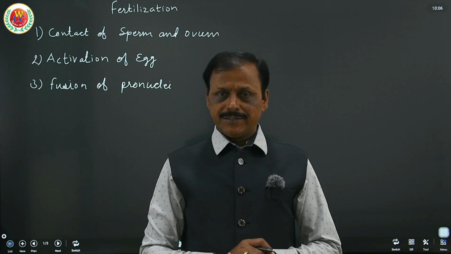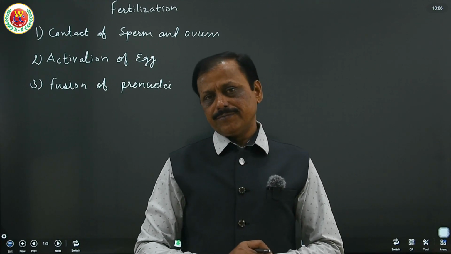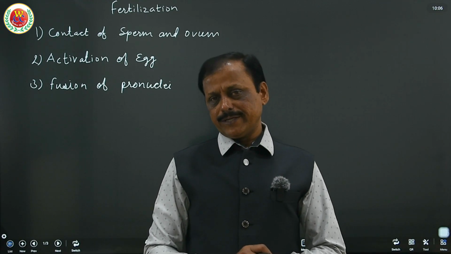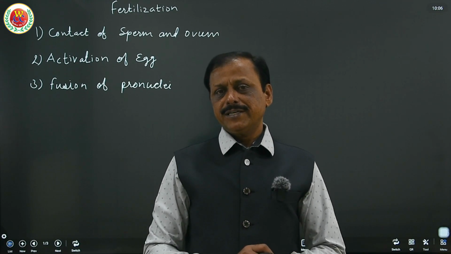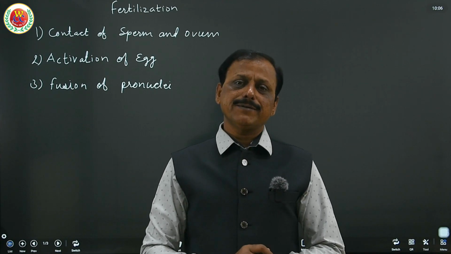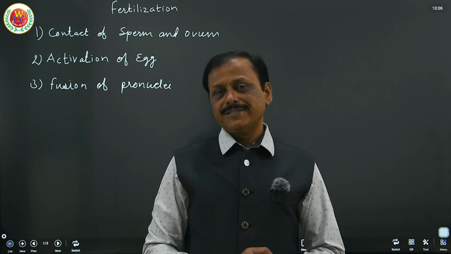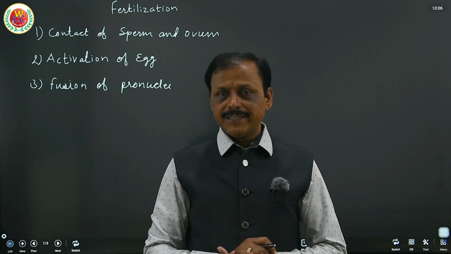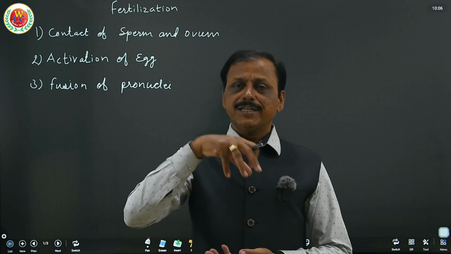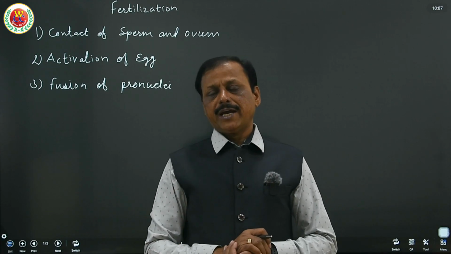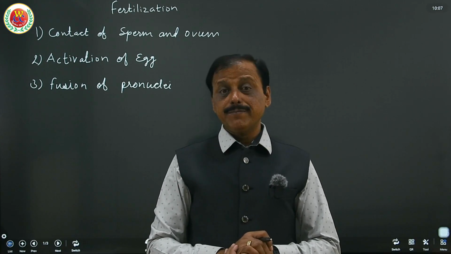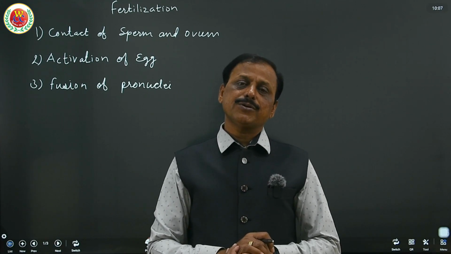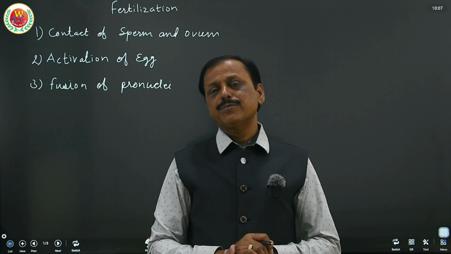I hope you have seen my last video of oogenesis, where it is clearly explained that on the 14th day, instead of saying ovulation, it can be called secondary oocyte release. This secondary oocyte arrested in metaphase is released as it is and gets into the oviduct through the fimbriae, and columnar ciliated epithelium cells help it, along with zona pellucida and corona radiata, to move to the ampullary isthmic junction.